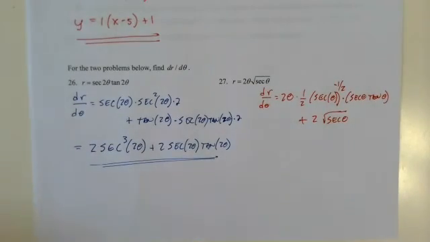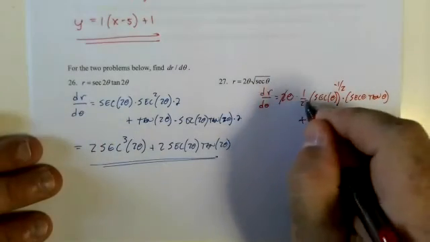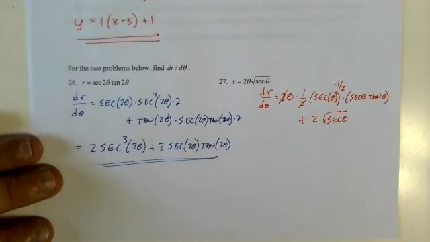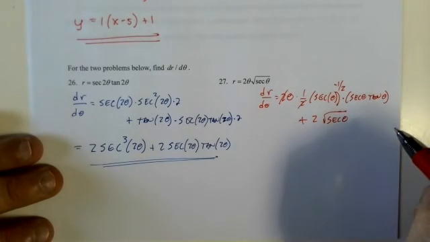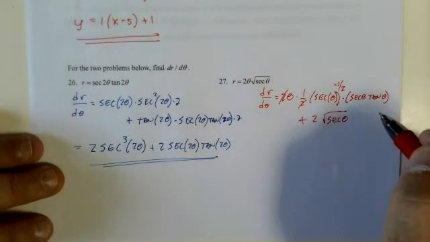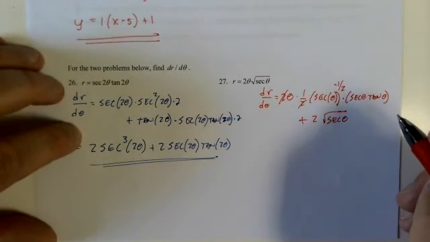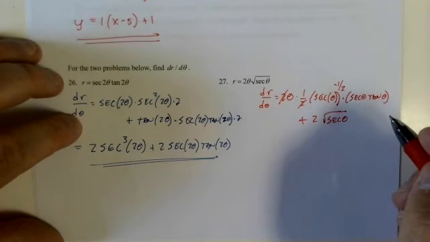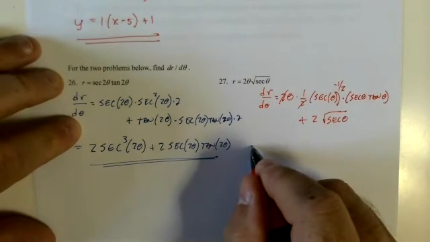Whew. My hand's cramping up a little bit here, so I do apologize if the handwriting's not great. I'm going to multiply this by square root of secant theta over square root of secant theta. Why? I'm honestly not sure. I got to think this one through. Yeah, definitely going to do that.